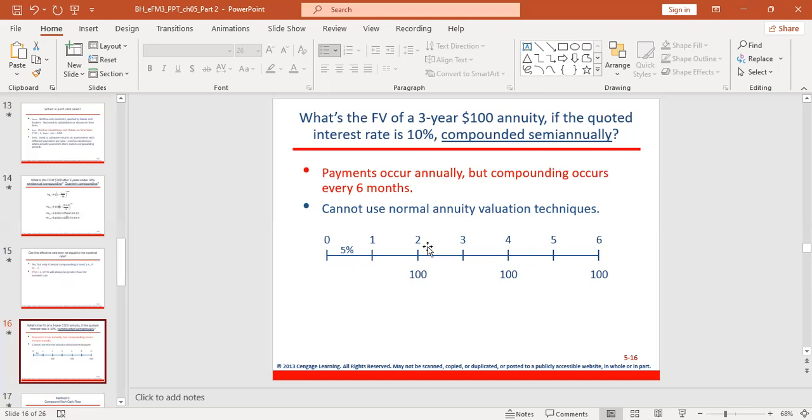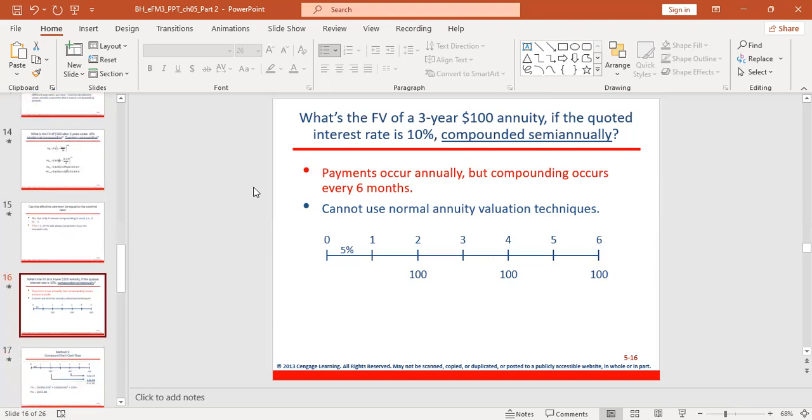But in between 2, 4, and 6, we have 2 compounding periods, 1, 2, 3, 4, 5, 6. So that is why they put it here, 100, 100, 100. Compounding is 2 times: 1, 2, 1, 2, 1, 2. So this is how to draw the timeline for semi-annual compounding. If it is annual compounding, then it will be 1, 2, 3.